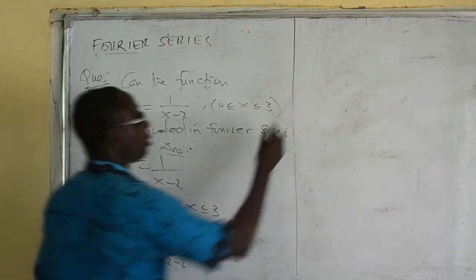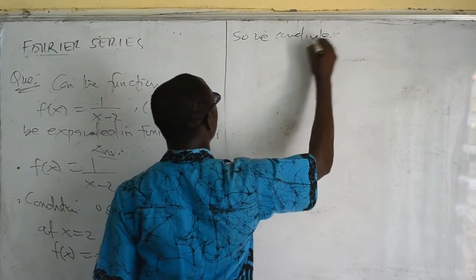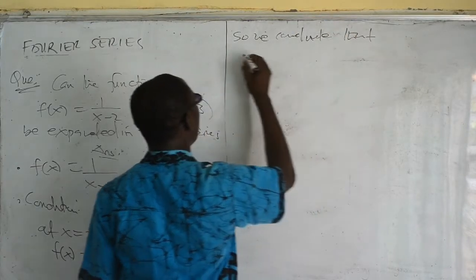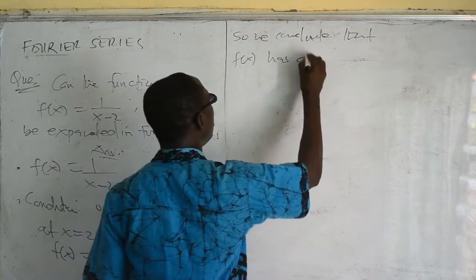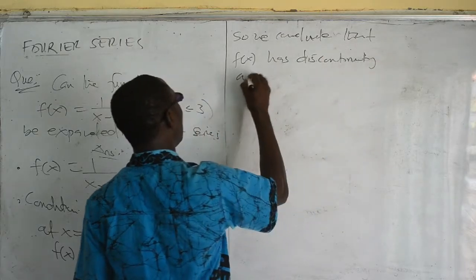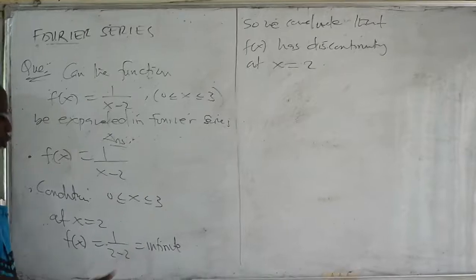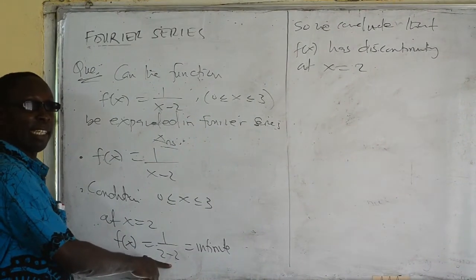So we conclude that f of x has discontinuity at x is equal to 2. Meaning that there's no continuity at x is equal to 2 because there's a break.